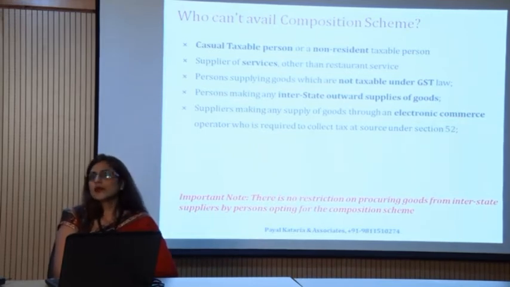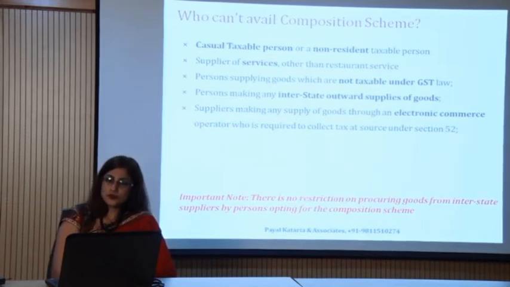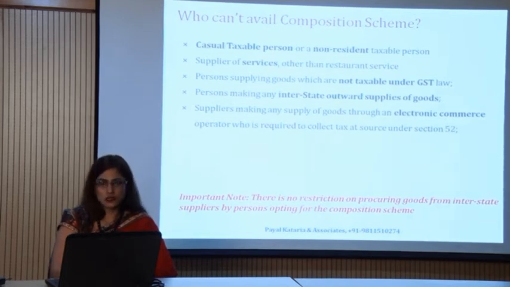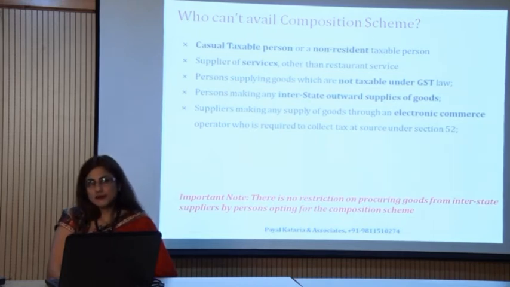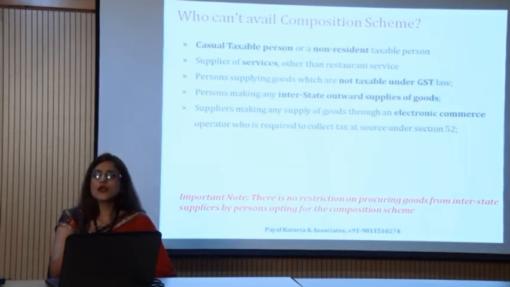Thereafter, if you are making supply of services, even then you cannot opt for the scheme, but there is one exception, and the exception for services is restaurant business. Then the person supplying goods which are not taxable under GST also cannot avail this composition scheme. Thereafter, if you are making interstate outward supplies, it means your business should be intrastate only.